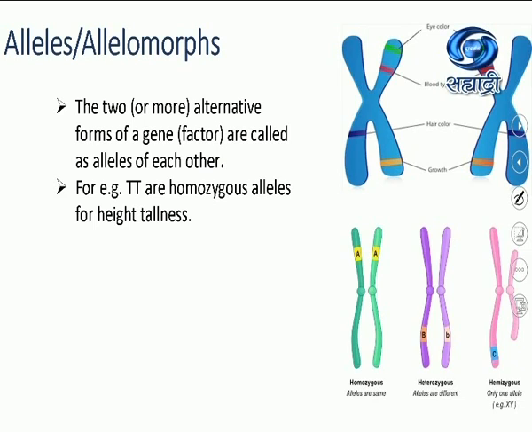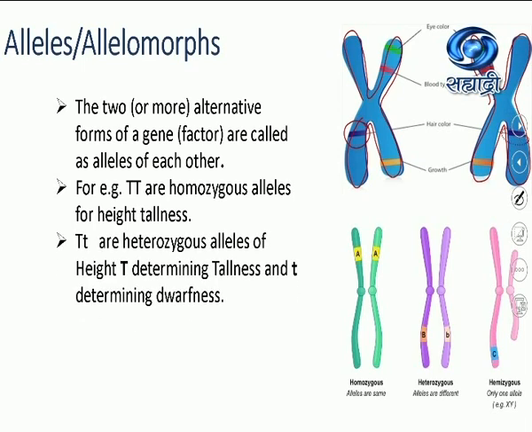In simple words, when we are talking about allele, when we are talking about a pair of homologous chromosomes, these are a pair of homologous chromosomes. Okay, if you can see properly, this gene for hair color is located here and the gene for hair color is located here. So what is an allele?